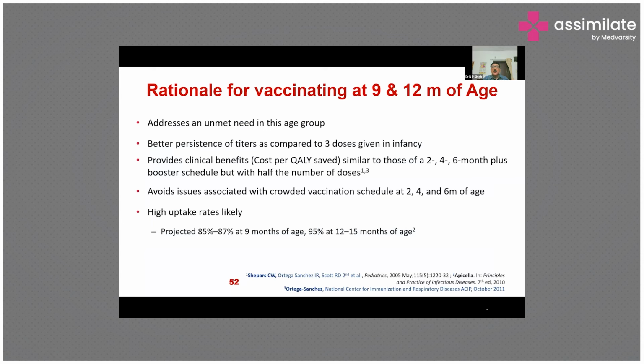So what is the rationale of using it from 9 to 12 months of age? Because it addresses the unmet need of this age group. There is a better persistence of titer as compared to the 3 doses given in infancy. This provides clinical benefits, meaning cost versus quality of life saved, and it avoids the issues associated with the crowded vaccination schedule at 2, 4, and 6 months. And there is a high uptake which is seen in the various literature.